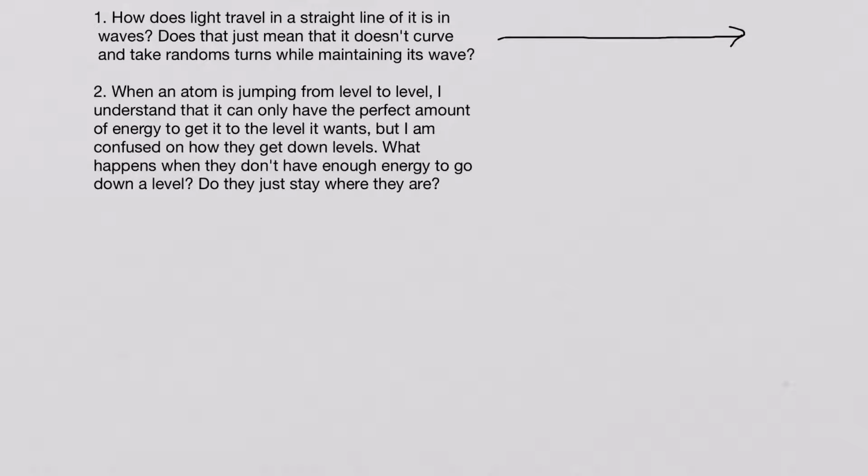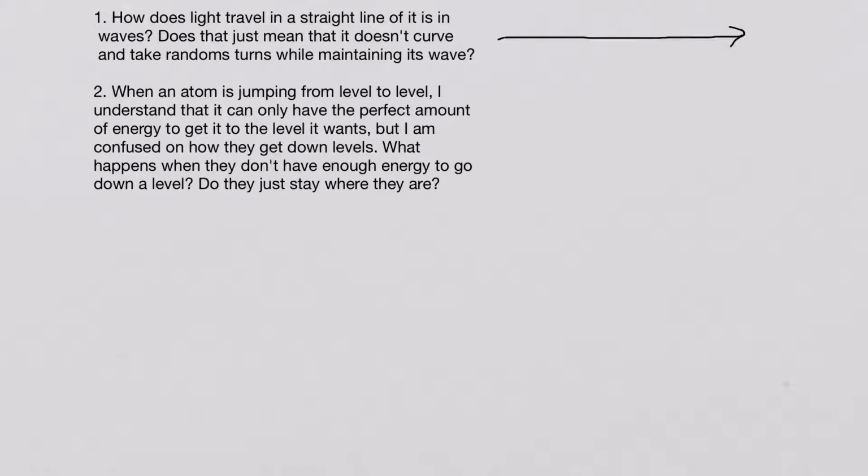And it oscillates at a certain rate, and that is proportional to what we call its frequency and/or wavelength. And so what happens is, as the photon is traveling at the speed of light, its electromagnetic field is changing. So it has a strong electric field, then a weak, then a strong, then a weak, then a strong, and then a weak, and that oscillates as it travels along that straight line.